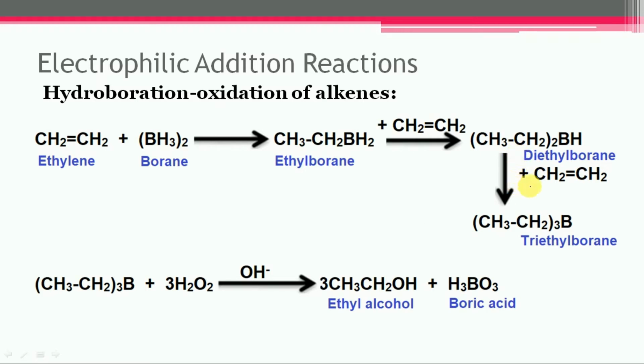Then in the third stage, the third molecule of alkene is added to diethyl borane and finally triethyl borane will get formed. So at the cost of one borane, 3 alkene molecules are added to it, and finally the trialkyl borane will undergo reaction with hydrogen peroxide in the presence of alkaline solution and it will get converted into ethyl alcohol.